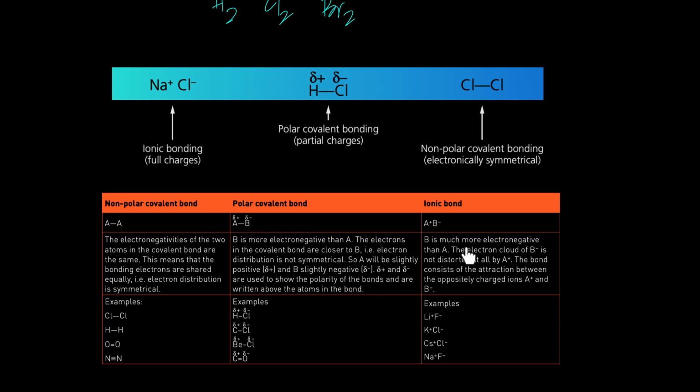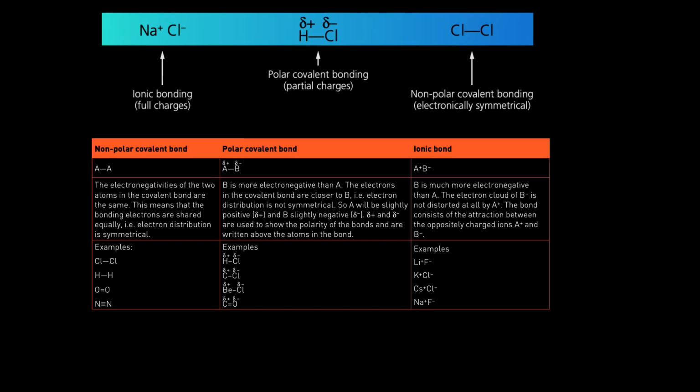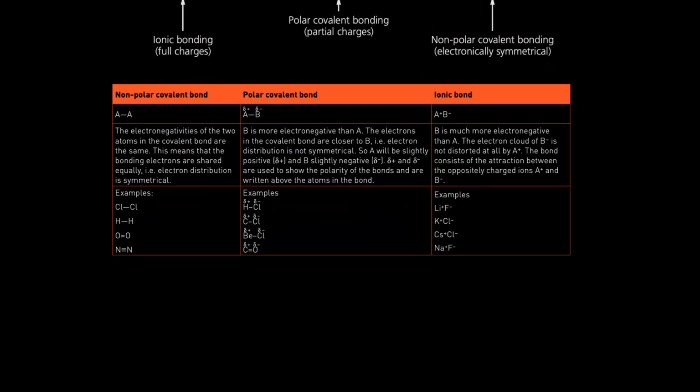Ionic bond. B is much more electronegative than A. The electron cloud of B minus is not distorted at all by A plus. The bond consists of attraction between the oppositely charged ions. That's it. Now, one last concept. Two more minutes, promise. I know your brains are fried, but just two more minutes. These answers are golden answers.